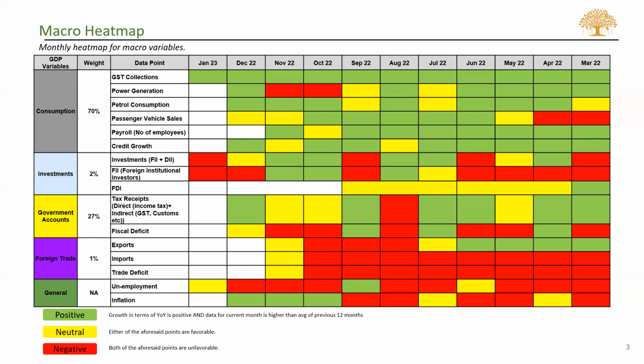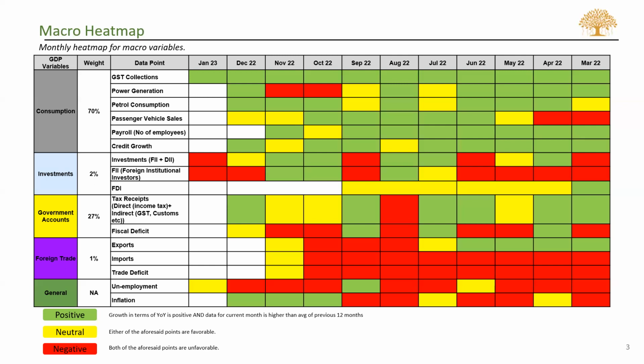Then looking at government accounts, as December was the month of return filing and payment of income taxes, the inflows or tax revenue for the month of December was quite high at 3.3 lakh crores compared to 1.6 lakh crores for the last 12 months. Such an increase of 3.3 lakh crores is 6% year over year. That means the tax revenue for the month of December 2022 was 6% higher compared to 2021.